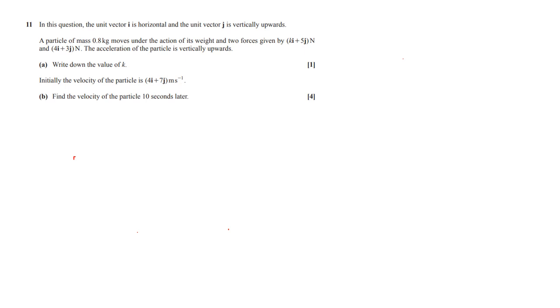Generally, in mechanics, if you've been asked about time or any other variable, if you remember the SUVAT equations, your initial velocity, final velocity, acceleration, displacement, and time, and you've been given the weight, normally it's something to do with SUVAT and F equals ma. That's what you're normally going to have to use, okay? So how would I go about solving this question then? Firstly, we know that the weight is going to be equal to 0.8, because that's the mass, times g, because that's what gravity is.